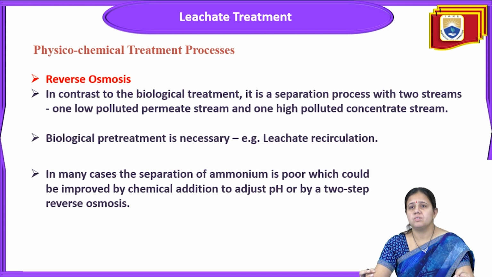So next we'll discuss the treatment of leachate. How will we treat the leachate? First we'll discuss the physico-chemical treatment processes. In these, we have reverse osmosis, which is the same as the RO process. It is a separation process with two streams: one low polluted permeate stream and one high polluted concentrated stream.